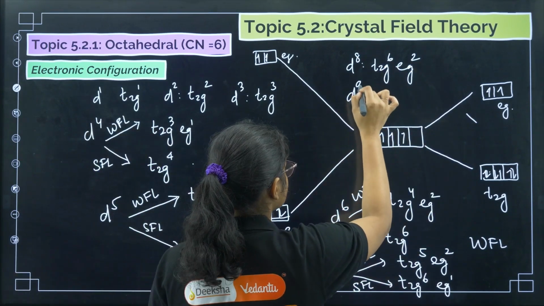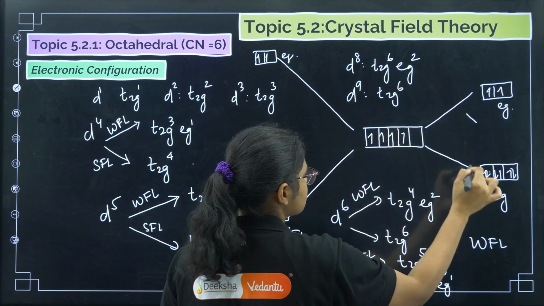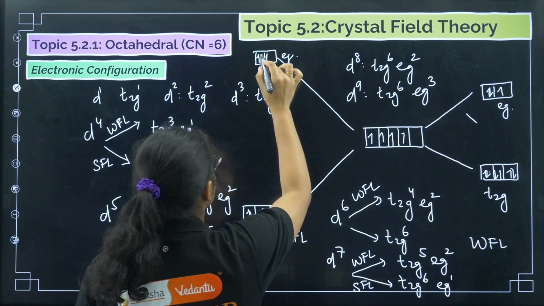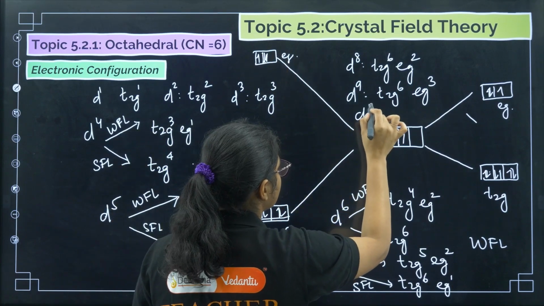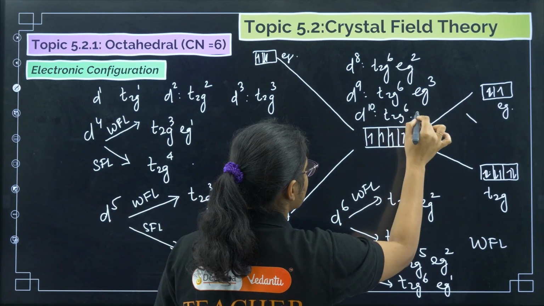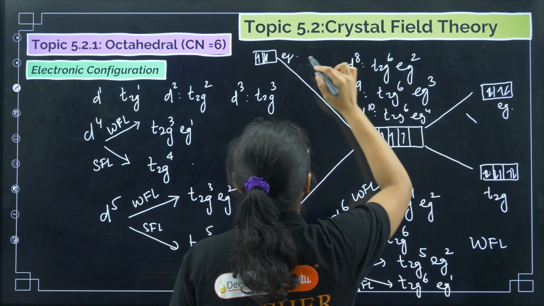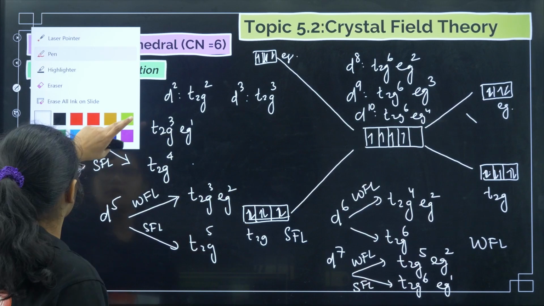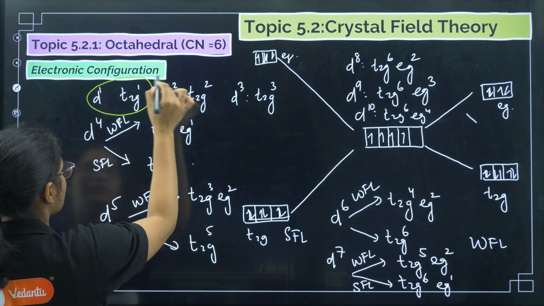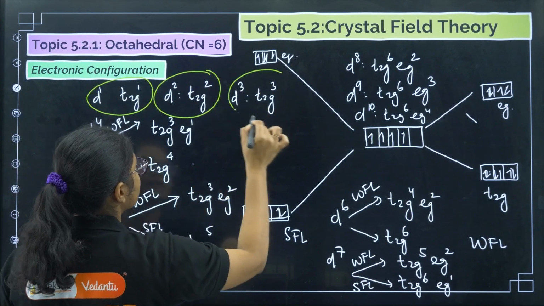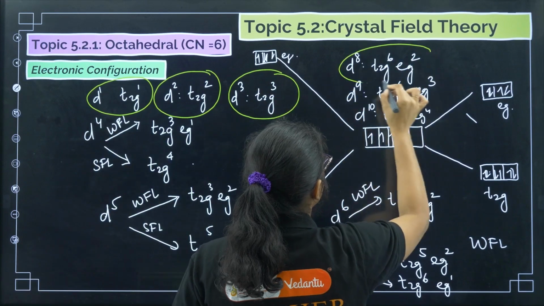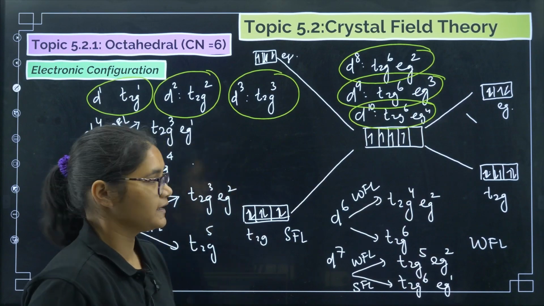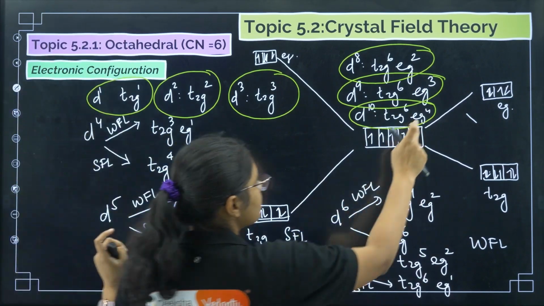D9 also will get T2G6, then the 9th electron will come here, EG3. And here also it will come here. Now D10 will be T2G6 EG4. Here the 4th electron will come, and here the 4th electron will come. So now you have to remember that for D1, D2 and D3 and D8, D9 and D10, the configurations are the same.